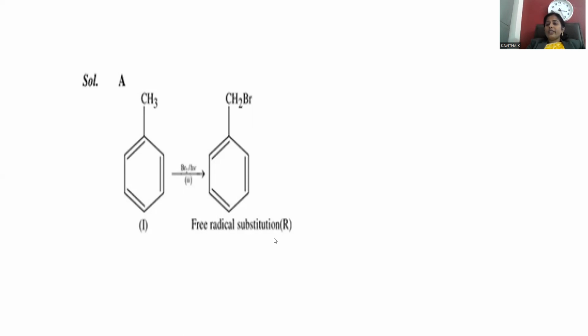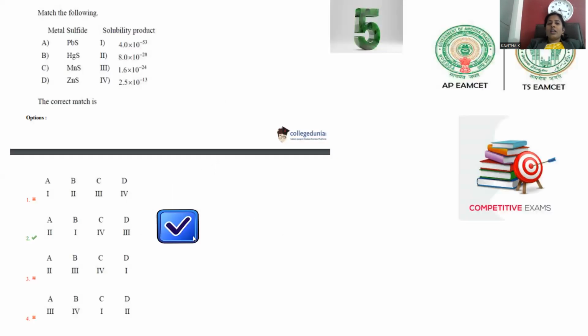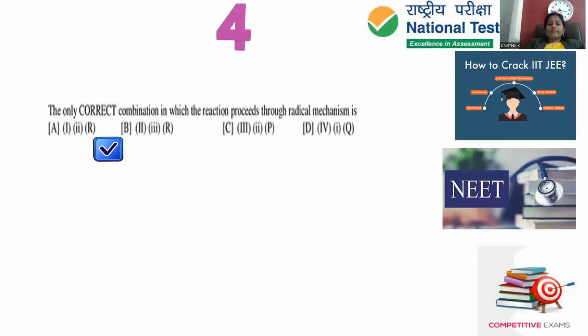This is called a free radical substitution reaction, right? So free radical substitution reaction is possible. For question number 4, 1, 2, and R are the correct answers.